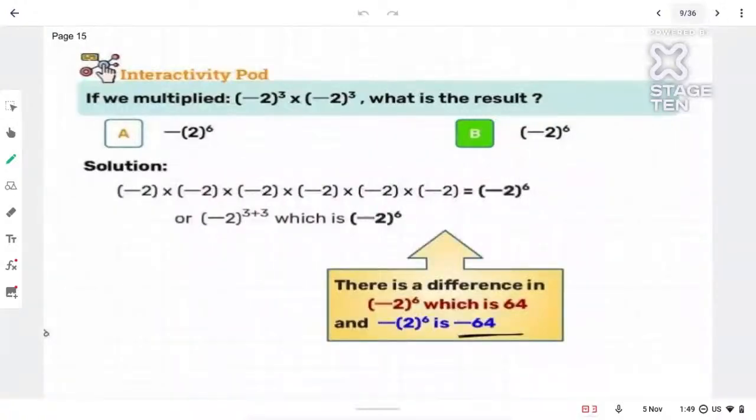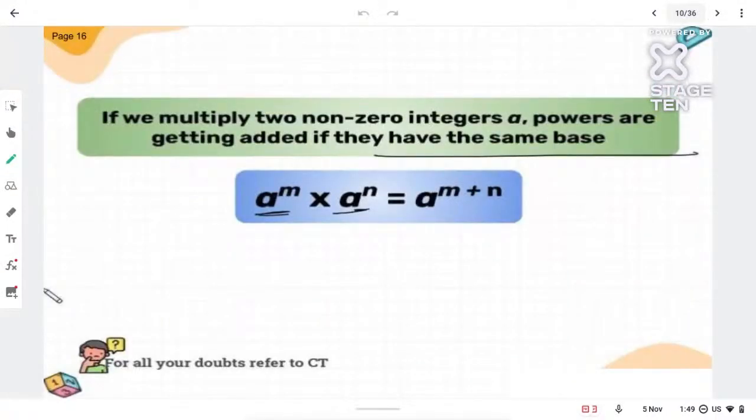So here is the difference. If the minus is inside, the answer will give me 64. But for the other one, find out 2 raised to 6, that is 64, but there is a minus also, so it will be minus 64. So you understand what the difference is here? The difference is in the sign. Will you keep it outside or inside? Based on that only you will be able to find out. So with that we get our very first law of exponents.